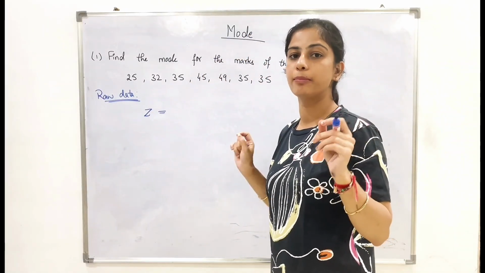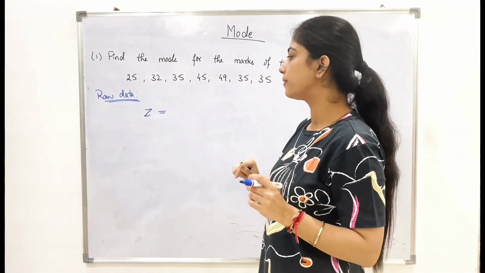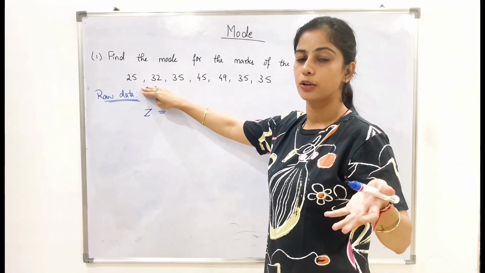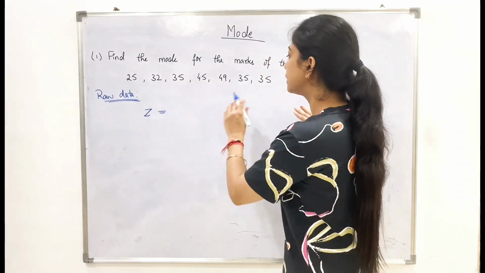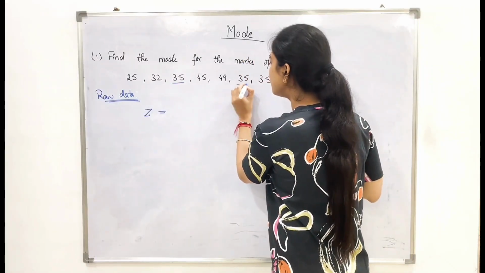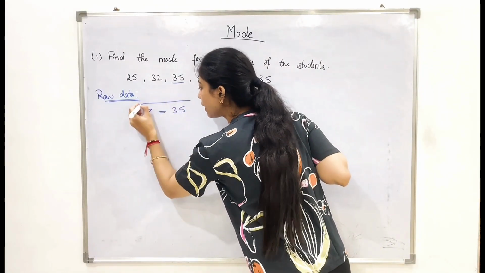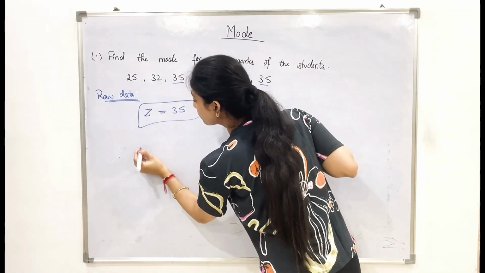This is very, very important in what is the duration of each term which we are using. So now it is found by using the highest value or the value which is repeating many number of times. So in this example, in the data given to us, 35 is repeating 3 times. So answer is 35. So this will be our mode. Don't forget to write the conclusion.